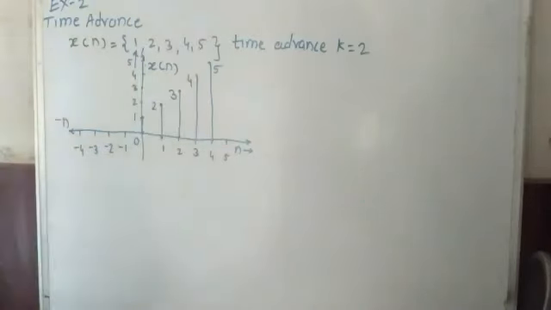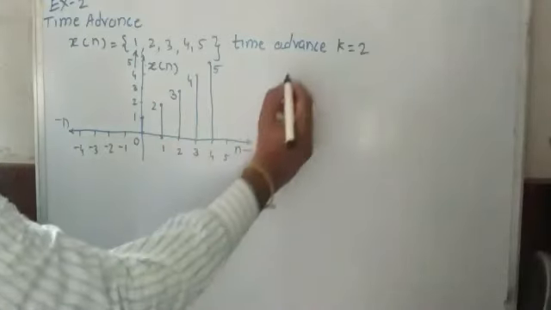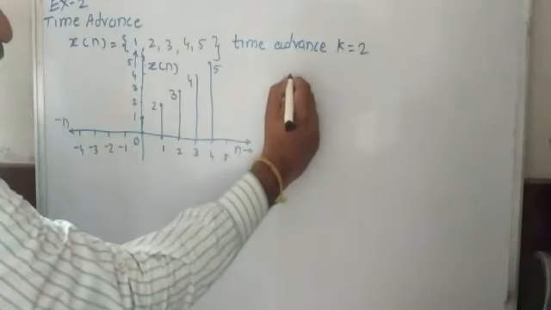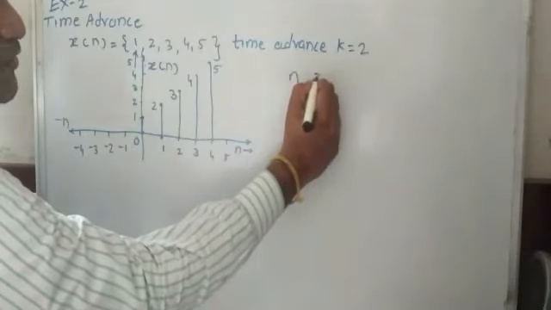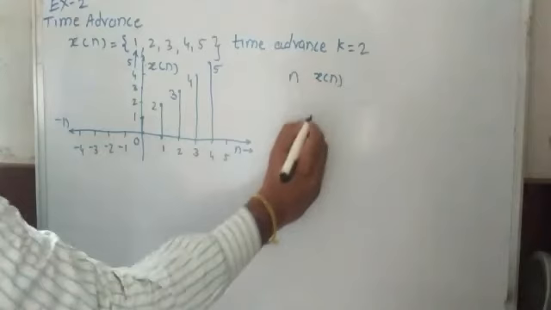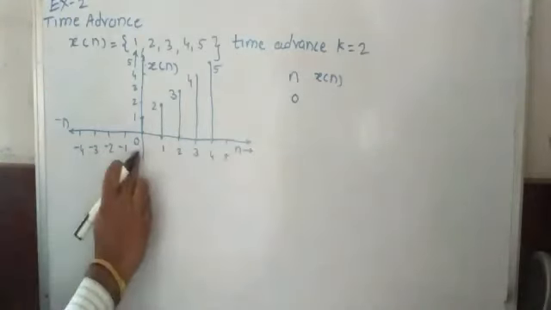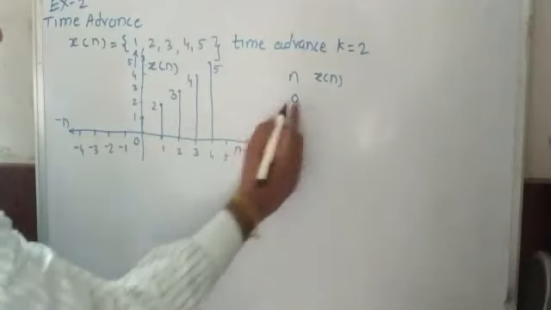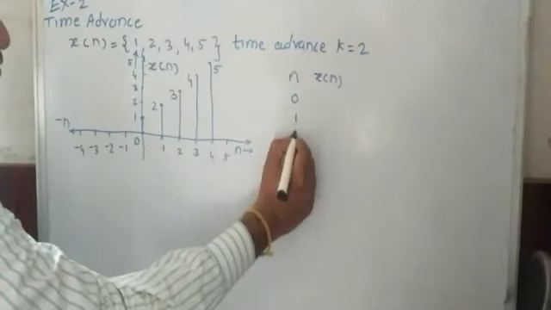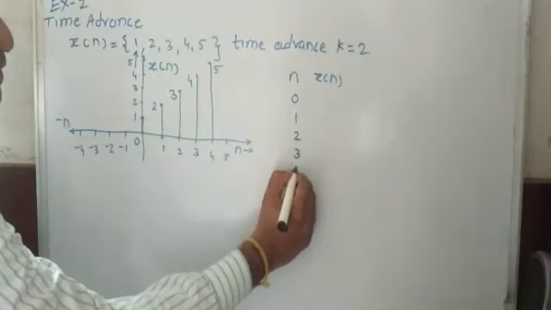Now, we make a table. From that table, we will be able to find out the time advance signal. So here I make a table with n and x of n. n is equal to 0, starting from 0: 0, 1, 2, 3, 4.